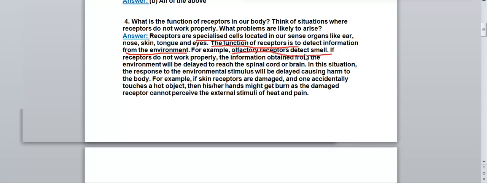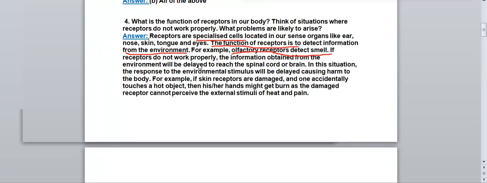Okay, they detect smell. If receptors do not work properly, the information obtained from the environment will be delayed to reach the spinal cord or brain. This is the example, the second part we are discussing now. Olfactory receptors detect smell. If the receptor does not work properly, then what will happen? The information obtained from the environment will be delayed to reach the spinal cord or the brain. Then in this situation the response to the environmental stimulus will be delayed, causing harm to our body.